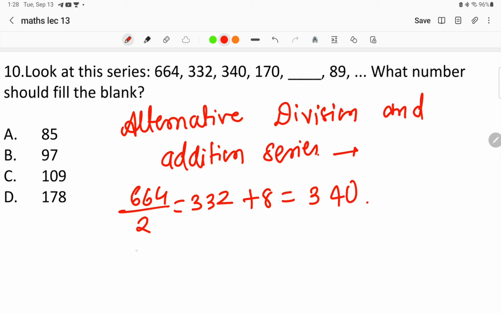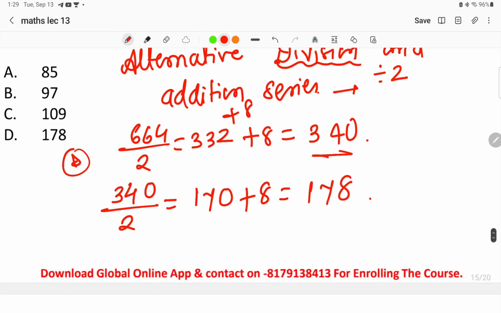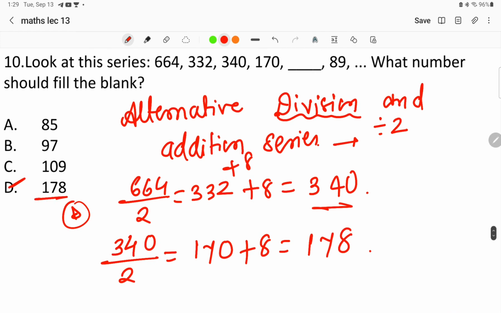So we divide by 2 and then add 8 to get the next number. So 340 divided by 2 gives 170, and 170 plus 8 gives 178, right? This is the pattern that has been followed, so we get option number D, 178.